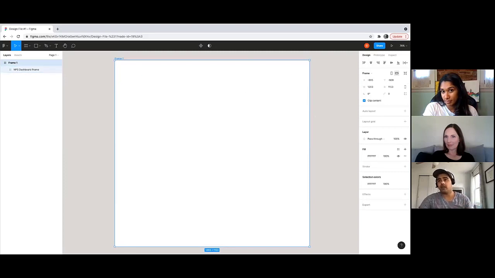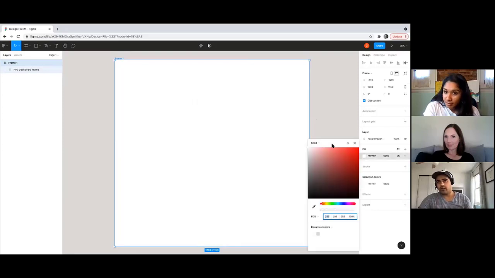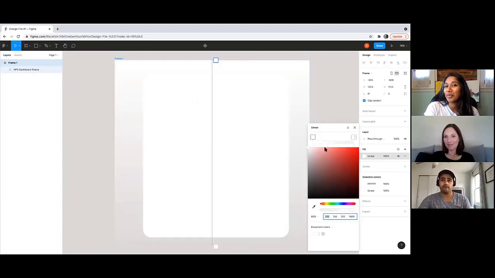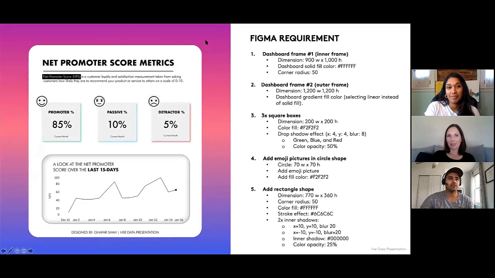To do that, over to the right, under fill, click on the color. Right now we have solid selected. Change the solid to a linear. Once we change the solid to a linear, at the top you notice these little two boxes. You can add another box, and another box. You can add as many boxes as you want. We're going to try to mirror this color gradient style, so it's like purple, pink, reddish, and then blue.